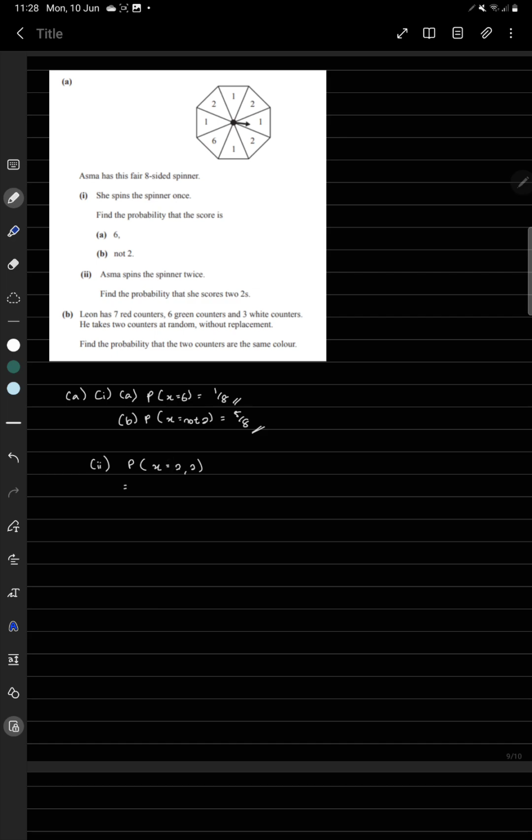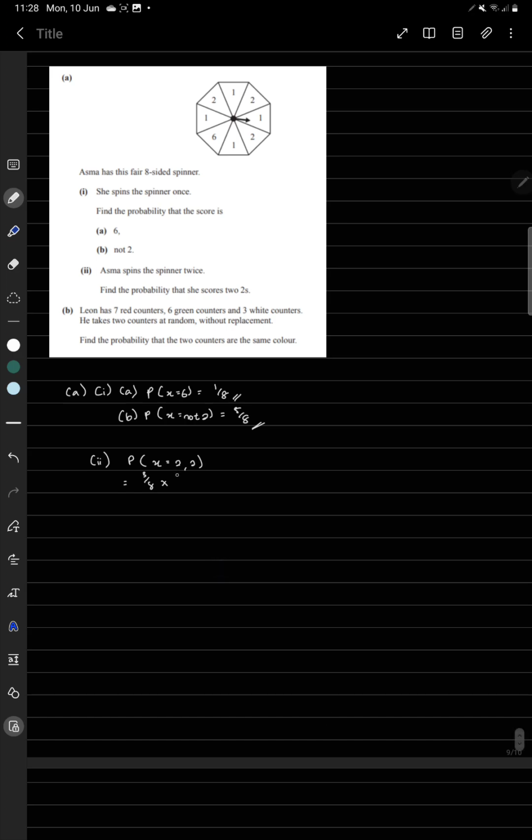So let's say Asma spins the spinner once. Spinning the first time, the probability of getting the 2 is currently 3 out of 8. Then she's going to spin the second time, and she wants to also get another 2. So 2 will still be 3 over 8. Then you multiply these because they're in the same event. It's about spinning twice. Once you've completed 2 spins, then you have completed the event. So now we have 3 times 3 over 8 times 8. We're going to get 9 over 64. And that would be your probability for getting two 2s. So let's move on to part B.